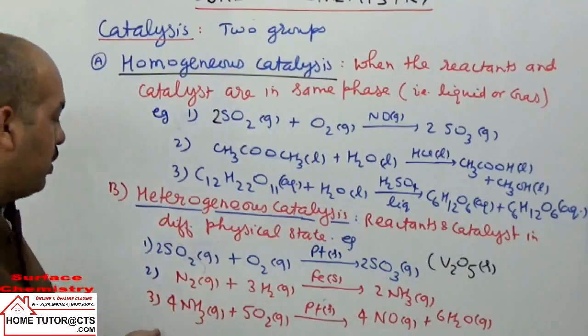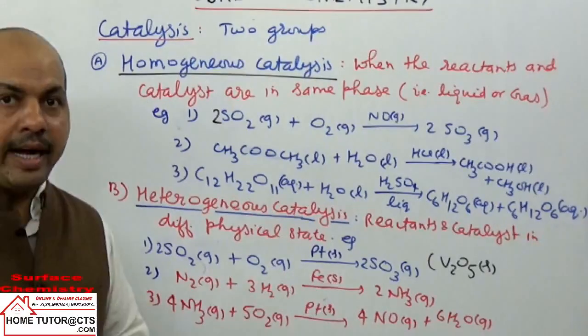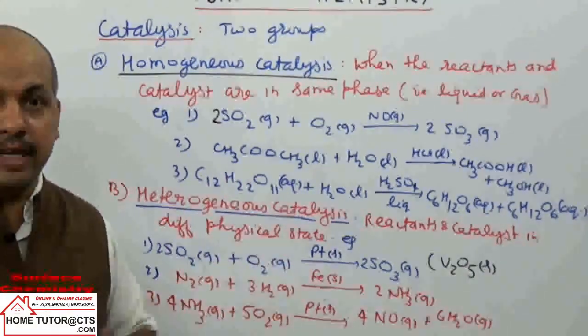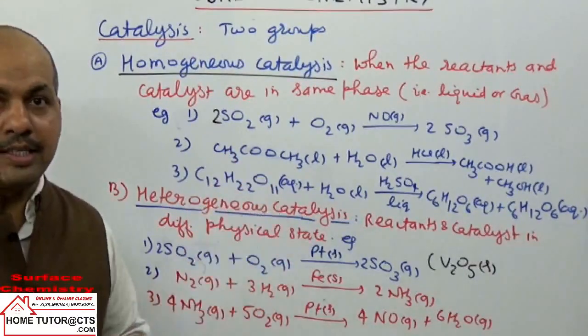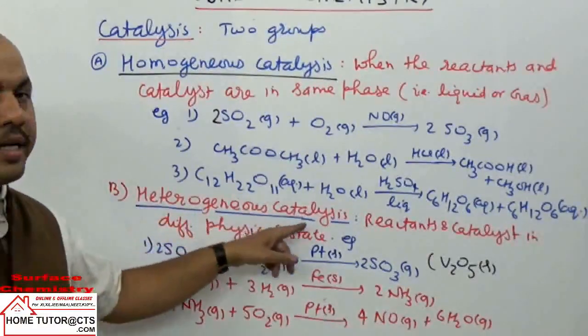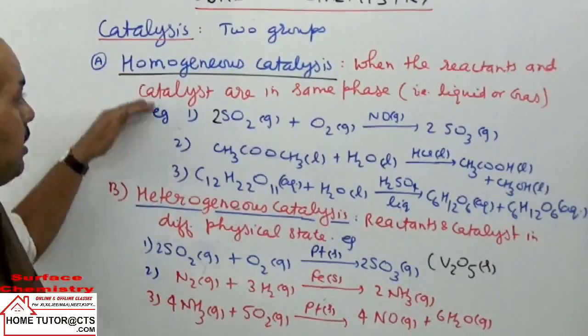One more reaction like hydrogenation of vegetable oils. When you take vegetable oils, on adding hydrogen, passing hydrogen in the presence of finely divided nickel, they give solid fats. Again, the example of heterogeneous catalysis. Okay, that is different categories, types of catalysis here.